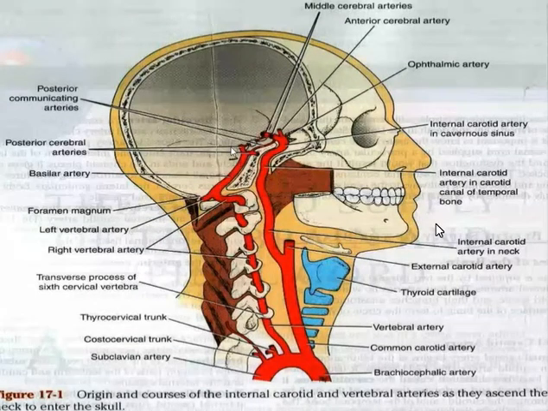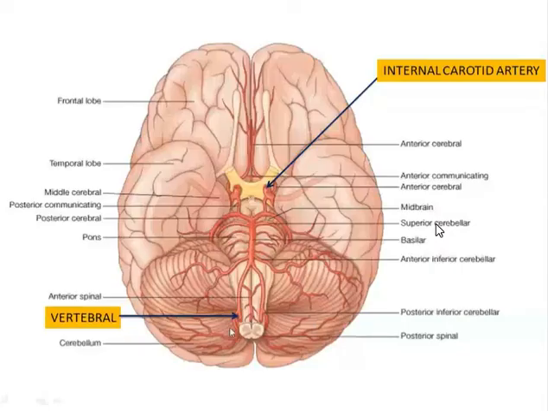So here we can see the vertebral artery arising from the subclavian artery on each side. They unite together in front of the pons, on the ventral surface of the pons, to form the basilar artery. The basilar artery gives different branches. Among them, the posterior cerebral artery is the important branch forming one of the components of the circle of Willis. And this is the internal carotid artery, which gives the middle cerebral artery and the anterior cerebral artery, and they form the circle of Willis in the interpeduncular fossa. So this is the interpeduncular fossa.